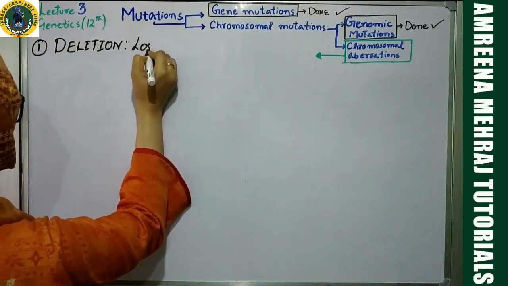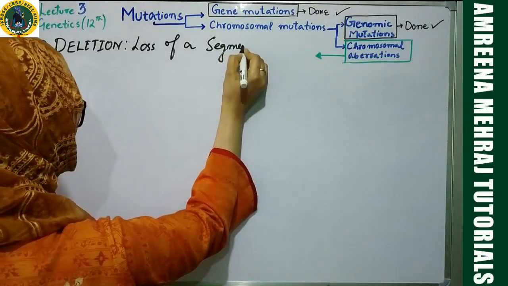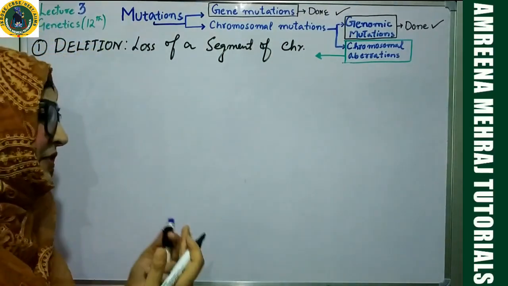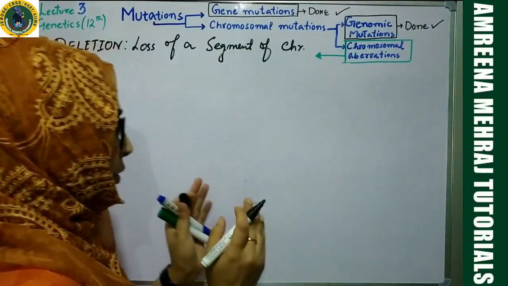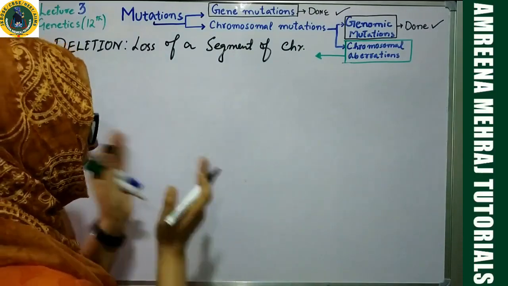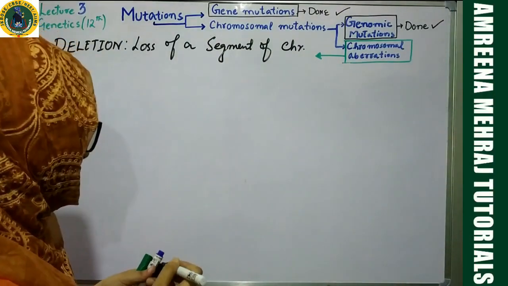Let me write it down first of all: loss of a segment of chromosome. You can define it in different terms also. You can say loss of some genes from a chromosome, or loss of a fragment of a chromosome. Or you can say simply deletion or loss of a segment of chromosome.